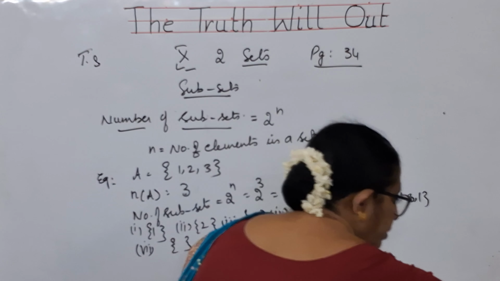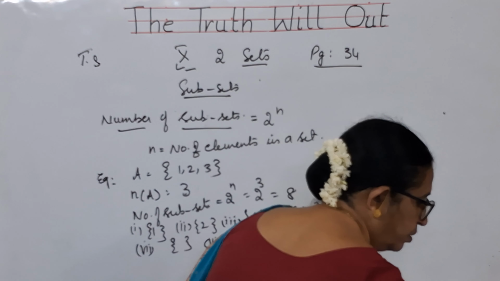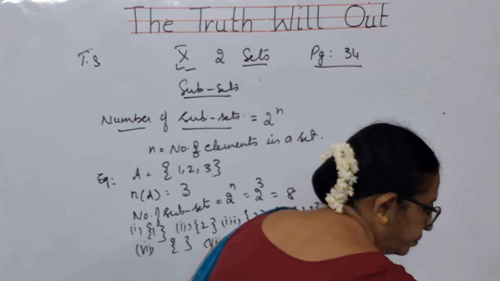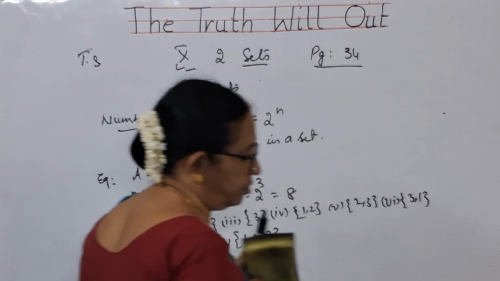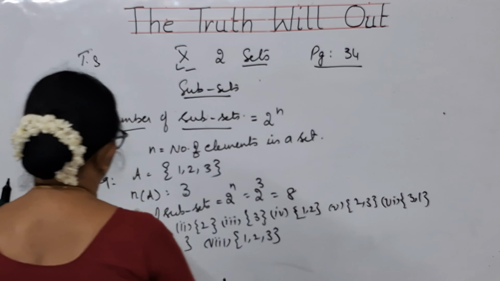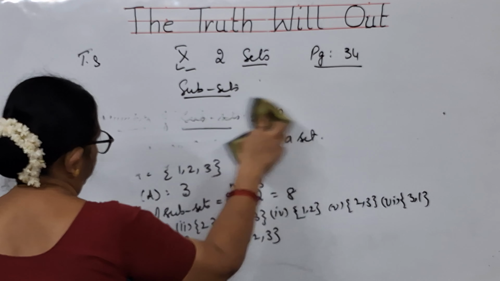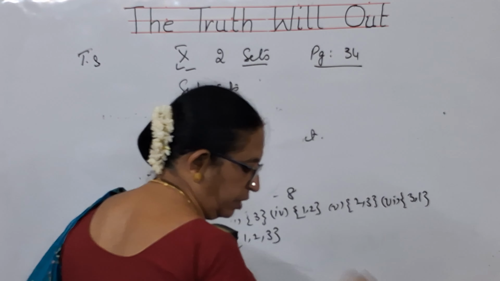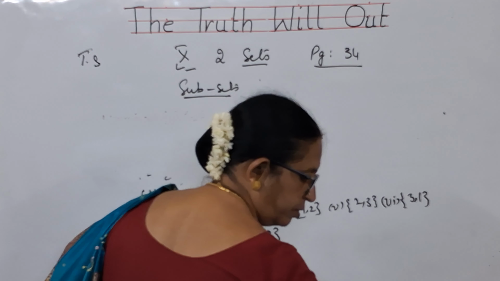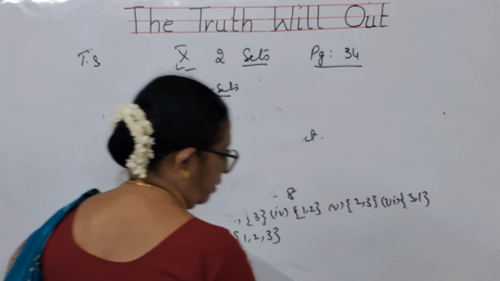Now we have to do these sums, children. Now do these sums we have got on page 37.